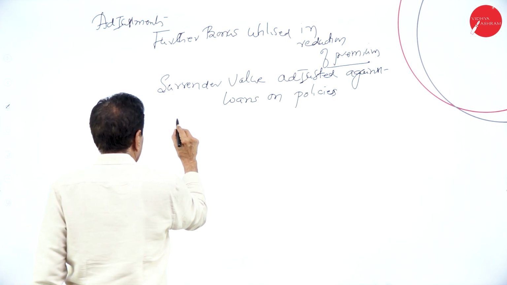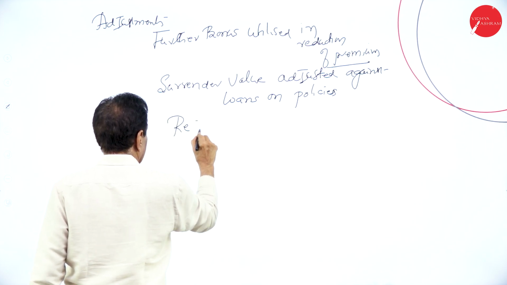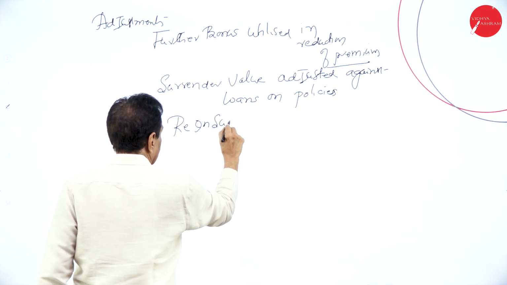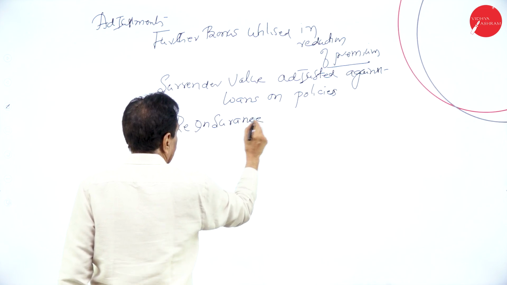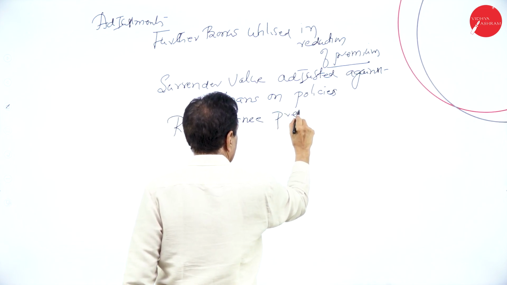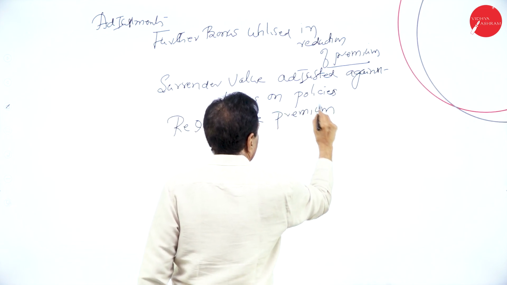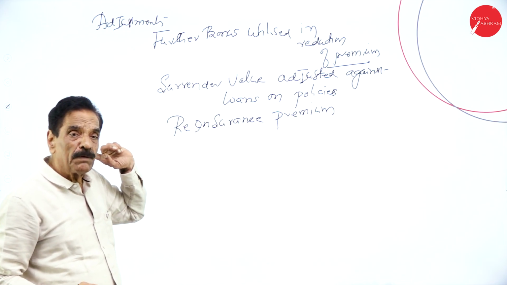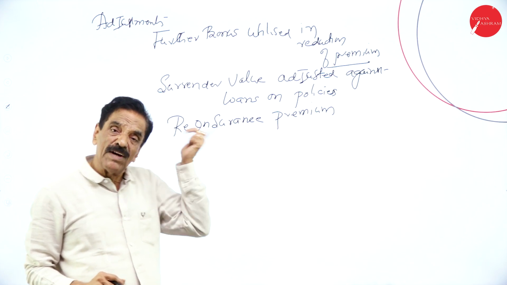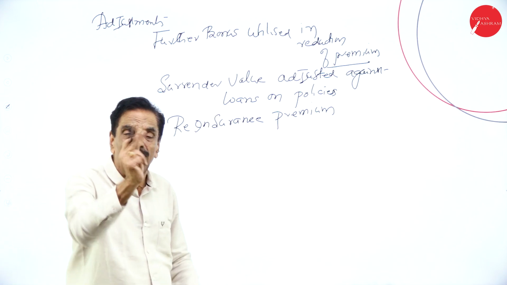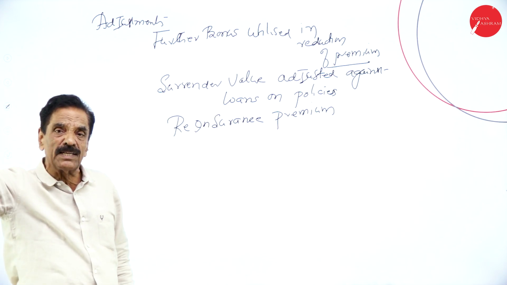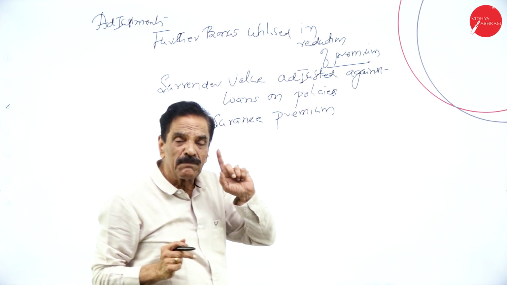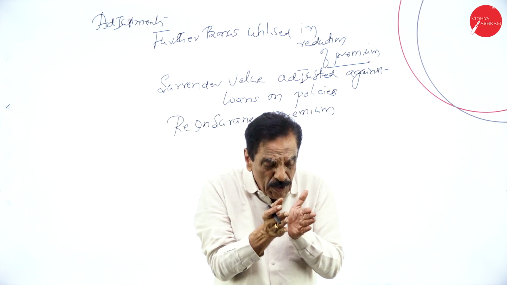Then reinsurance premium. When it's given in the adjustment, deduct it from the premium, then we have to pay, and it will come on the liability side of the balance sheet under current liability. Deduct that reinsurance premium from the premium.